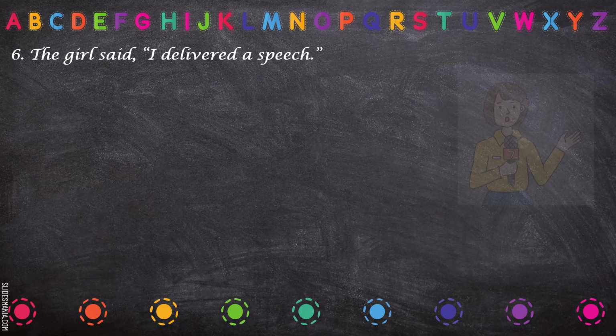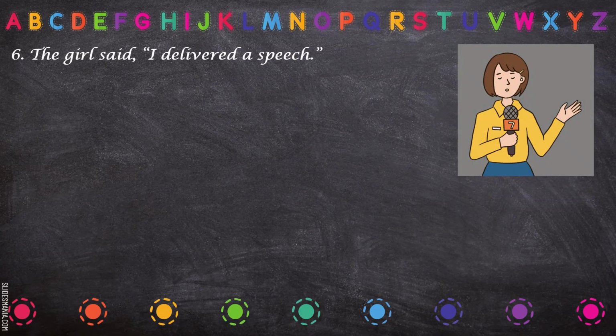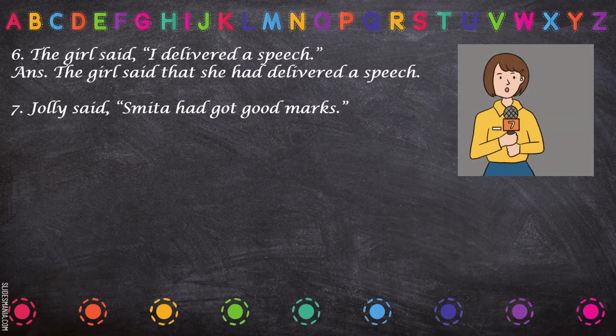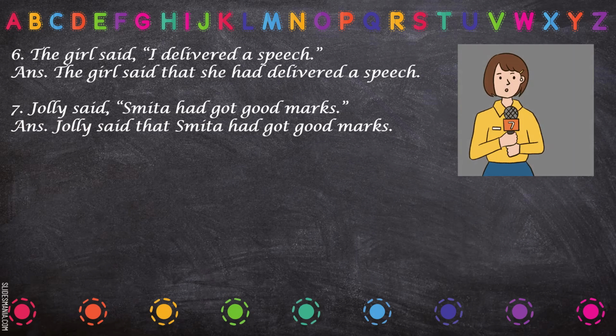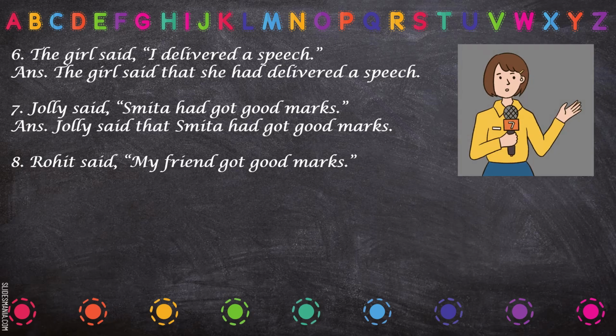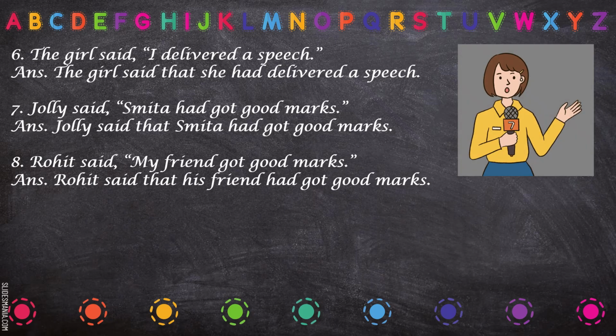The girl said I delivered a speech. So the verb in the reported speech is simple past, which has to be changed to past perfect. The girl said that she had delivered a speech. Jolly said Smita had got good marks. Jolly said that Smita had got good marks. It is in past perfect, so it will remain the same. There will be no change. Rohit said my friend got good marks. Again past tense, so past perfect. Rohit said that his friend had got good marks.